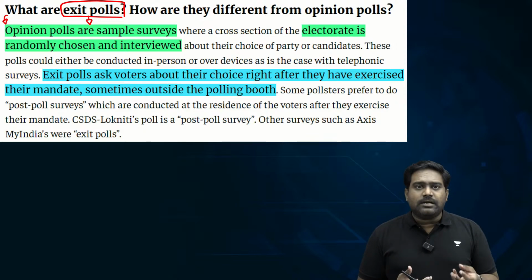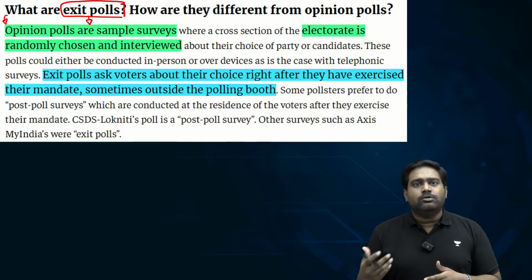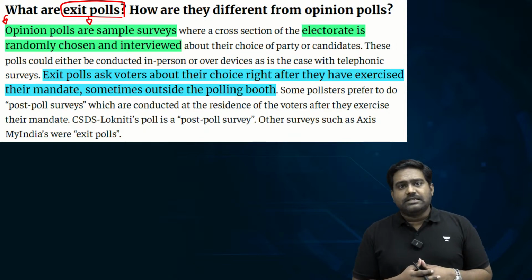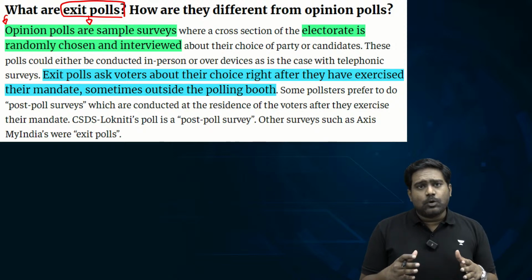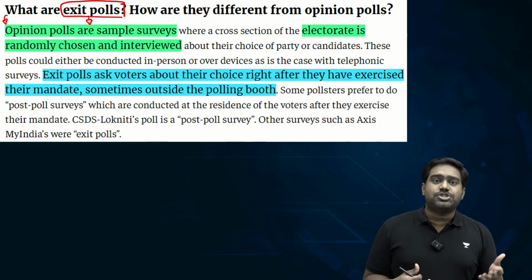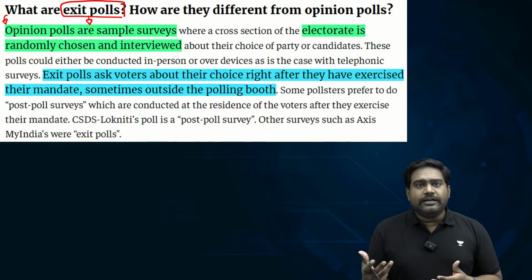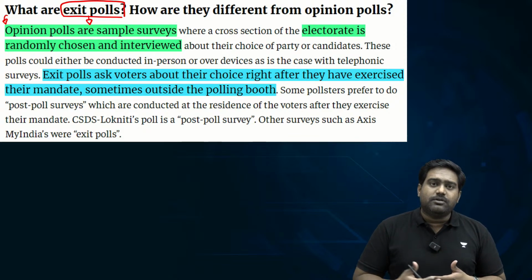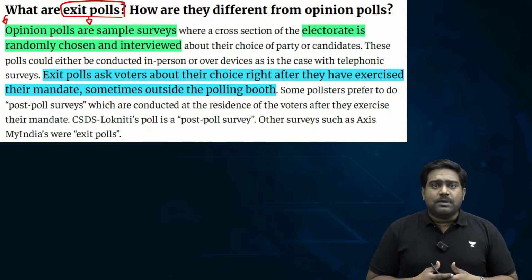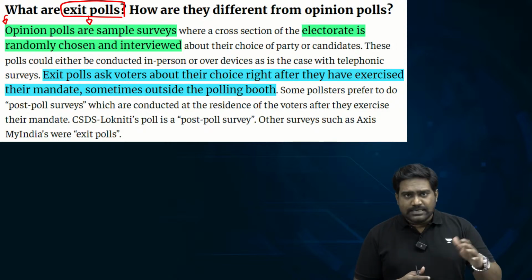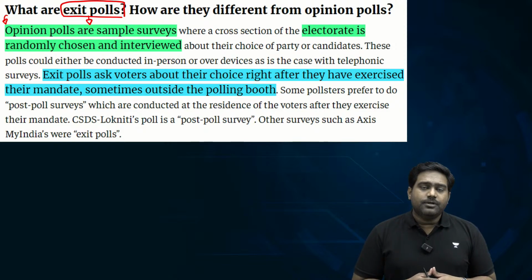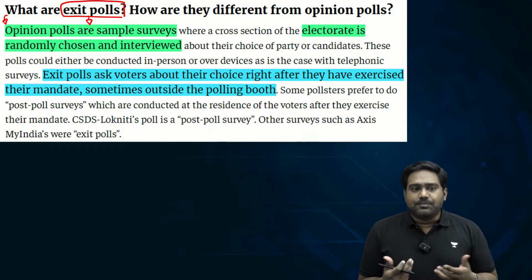So by collecting this data at the ground level, it is compiled, collated, and statistically scaled and weighed to provide projections regarding vote share, as well as convert that into seat share and predict the possible number of seats that could be won by different political parties contesting in that particular election. So that exactly is an exit poll.